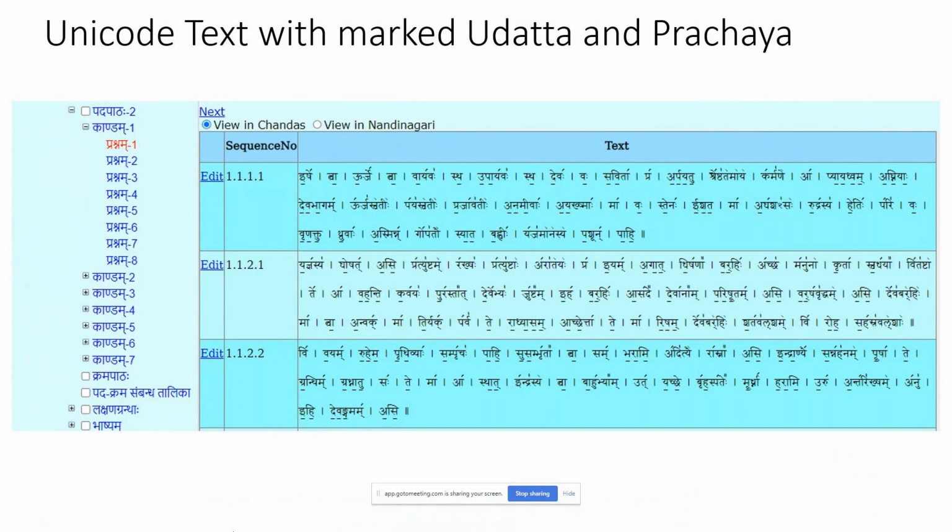Then we can see this same output in different fonts. We can see it in Chandas, we can see it in Nandinagari. What I'm showing here is a Devanagari display on the left and a Nandinagari display on the right. The user can change this and then view that as per the desired font.